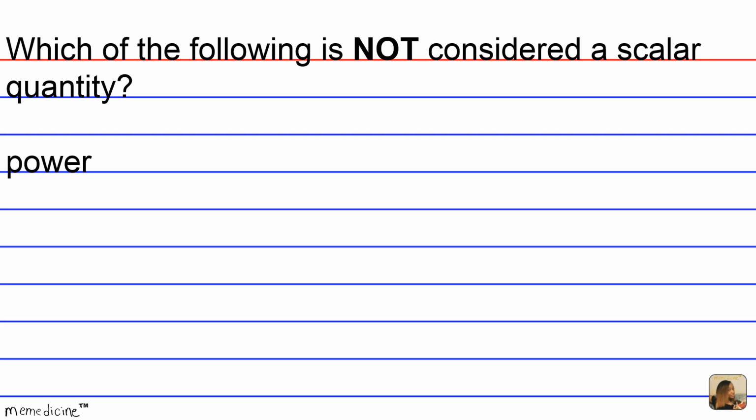Is it A, power? Now, power is the rate at which work is done. So, in technical terms, it's the amount of energy consumed per unit time, okay?